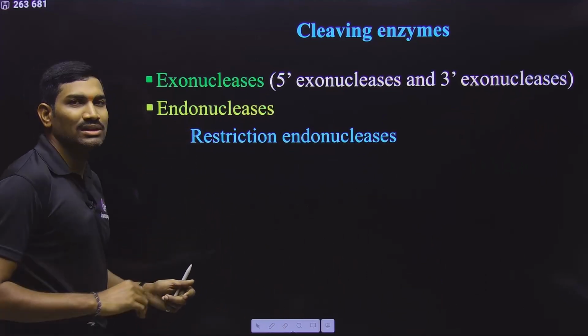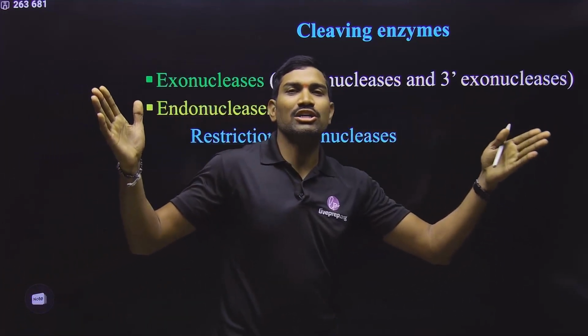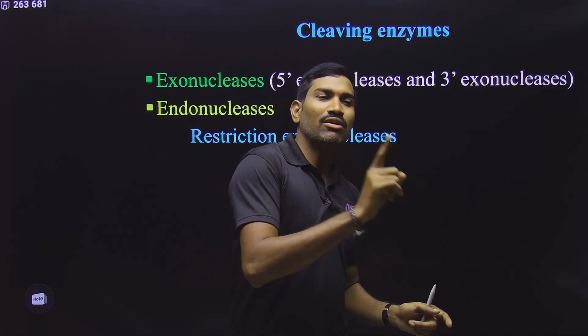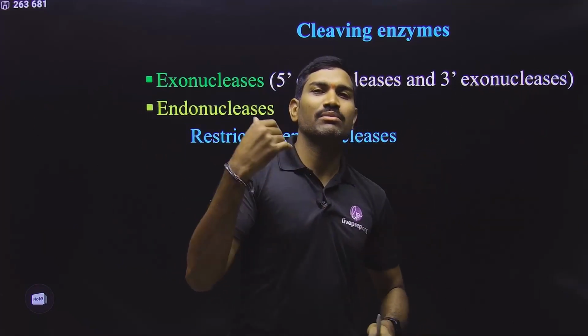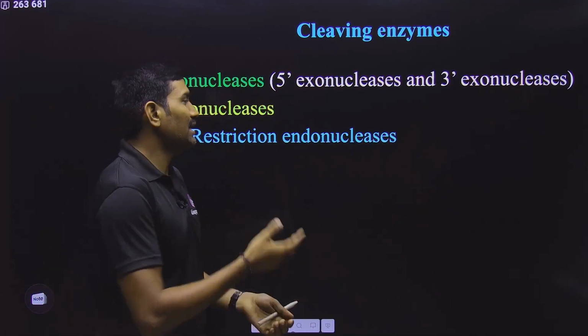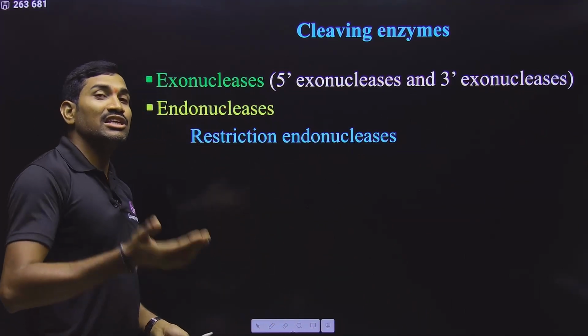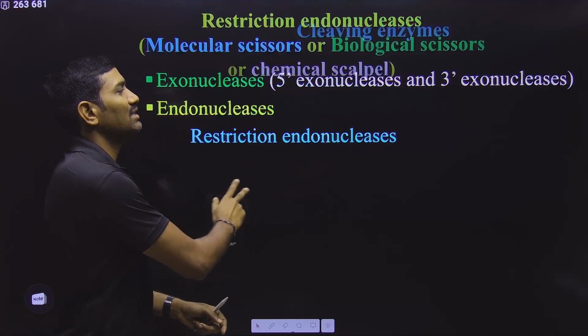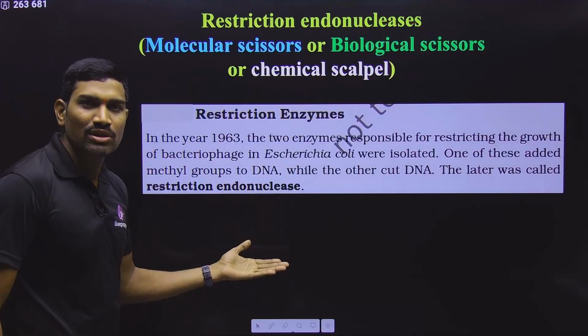Next one, endonucleases. These will not target the last phosphodiester bonds. Except for these two last phosphodiester bonds, any of the internal phosphodiester bonds can be broken. That's why these are called endonucleases. Inside, they are breaking. In these endonucleases also, there is a separate group called restriction endonucleases. What will these restriction endonucleases do?